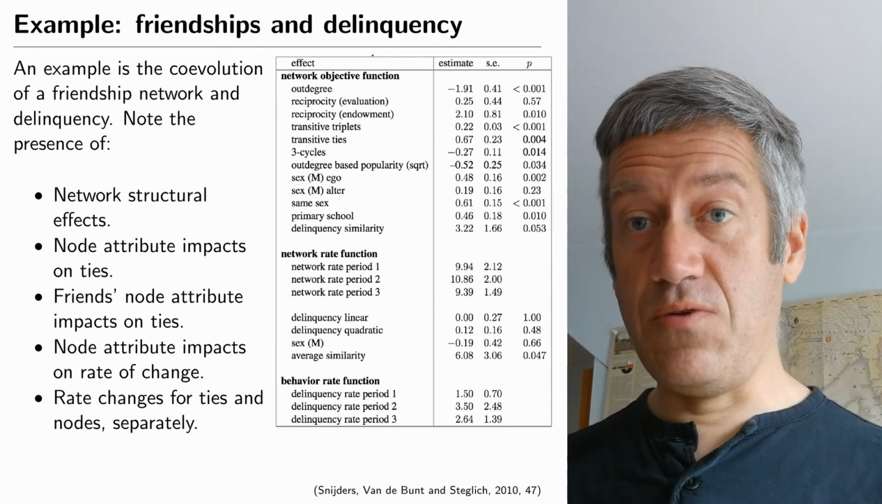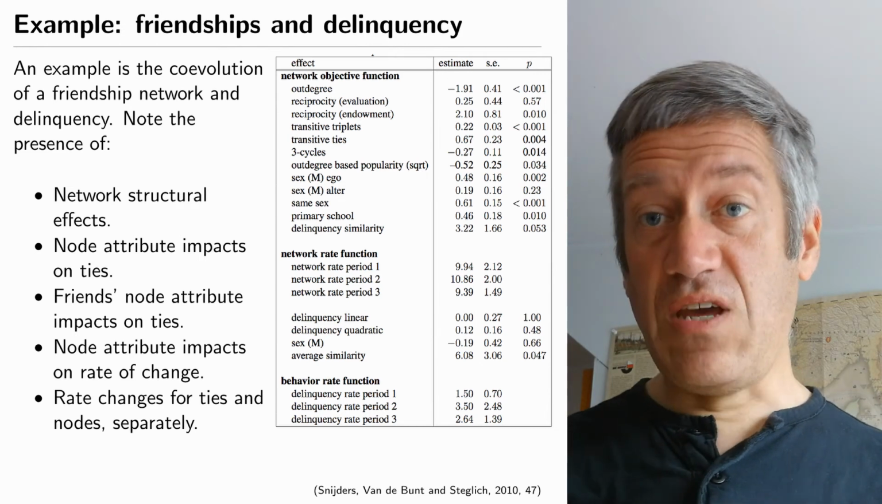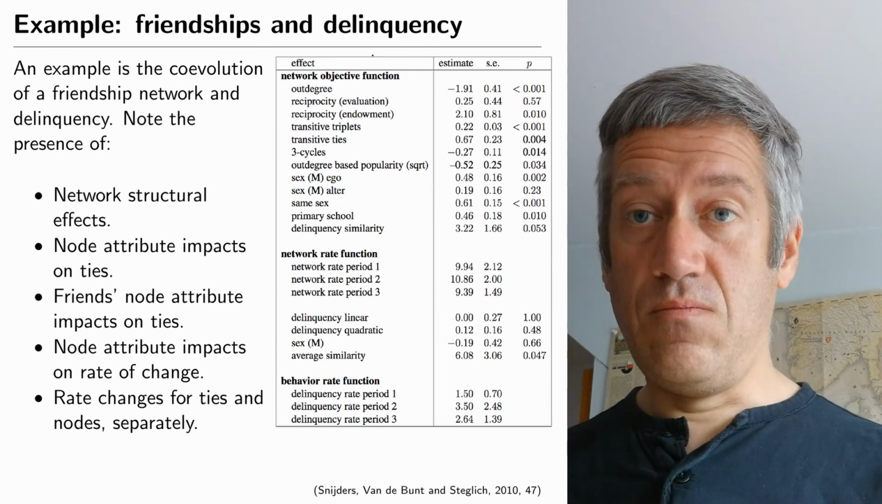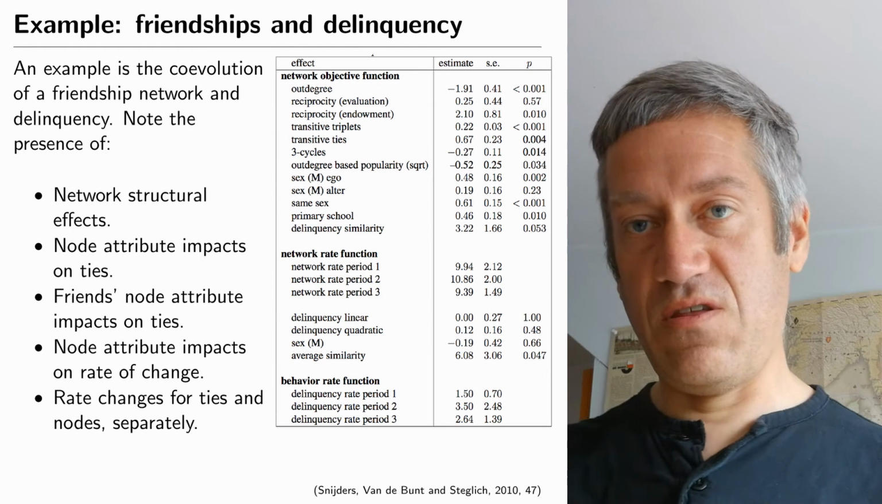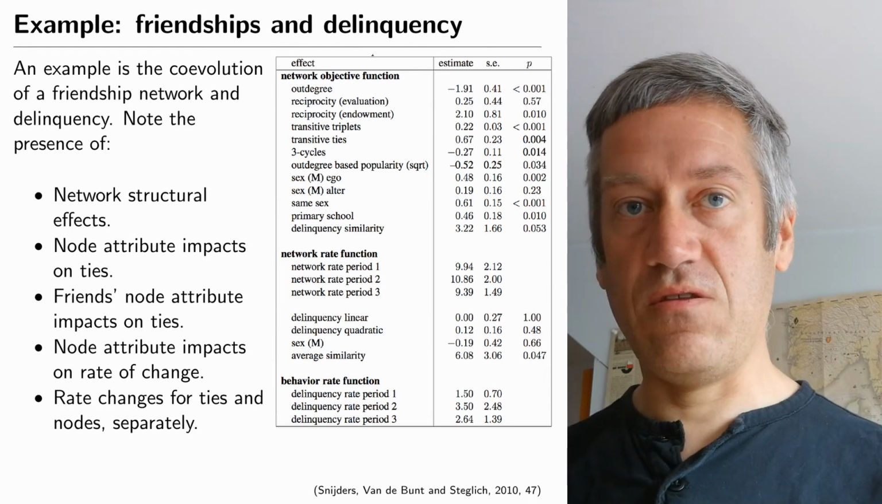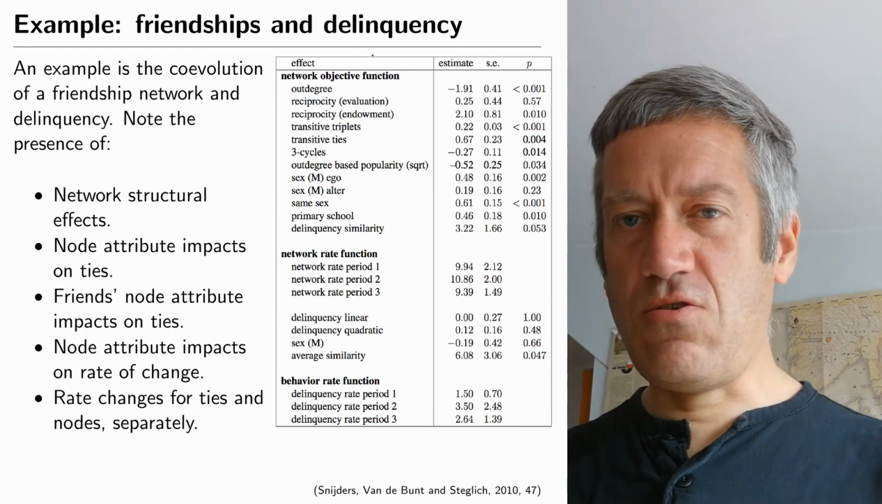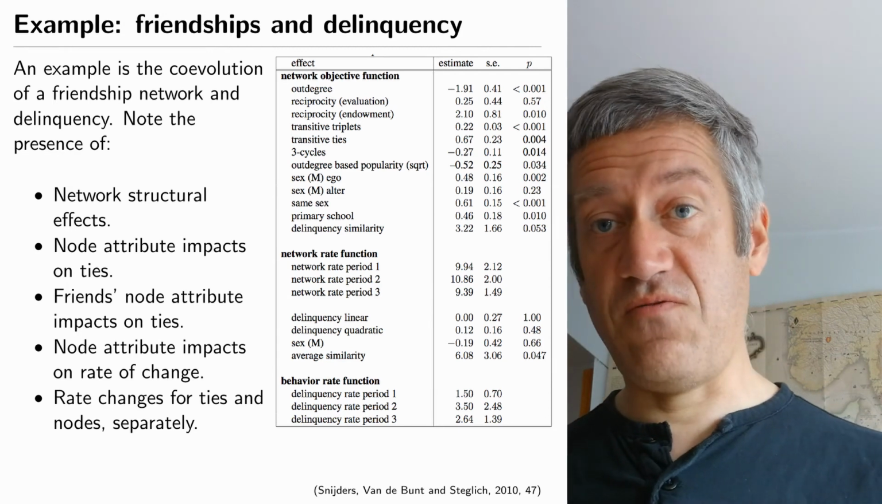So similarity between two individuals in terms of delinquency increases the likelihood of friends. Delinquents are likely to befriend delinquents, non-delinquents are likely to befriend non-delinquents. So that is sort of the coefficients on the objective function for the network.